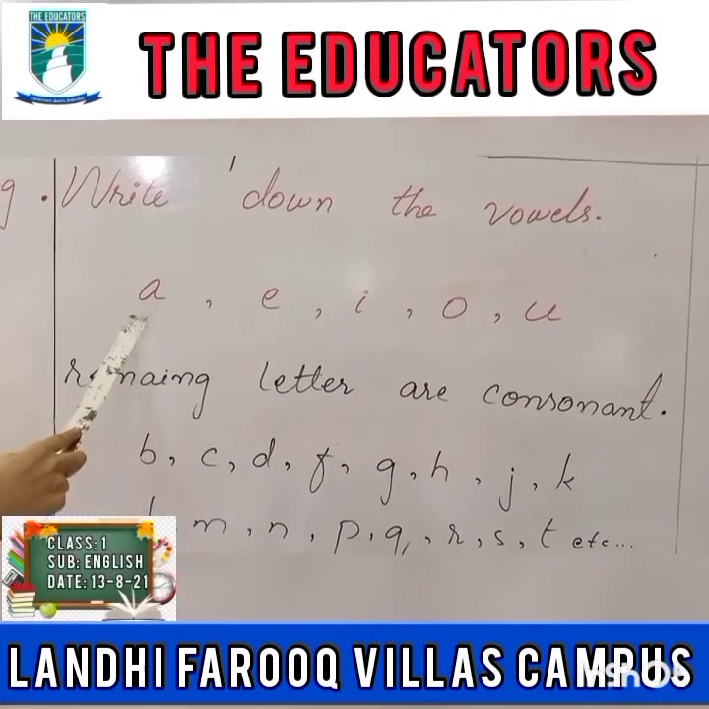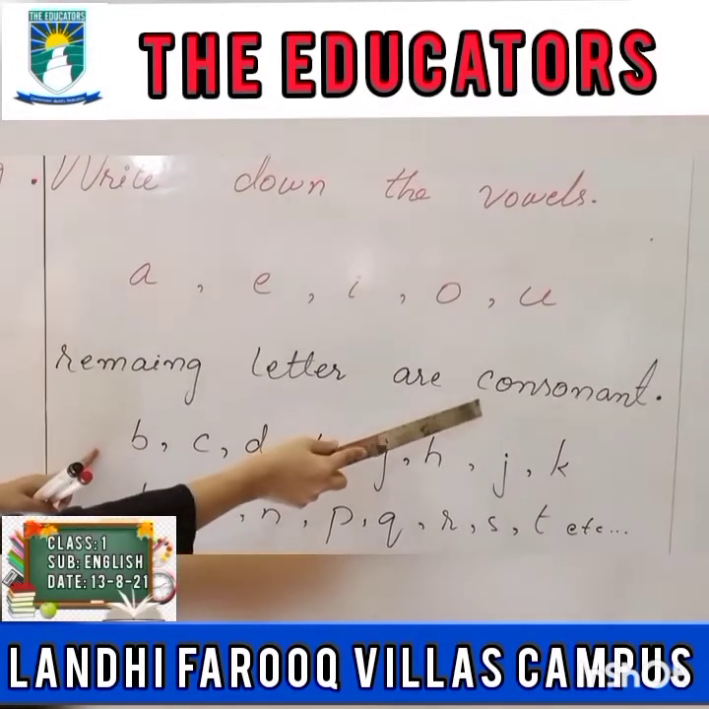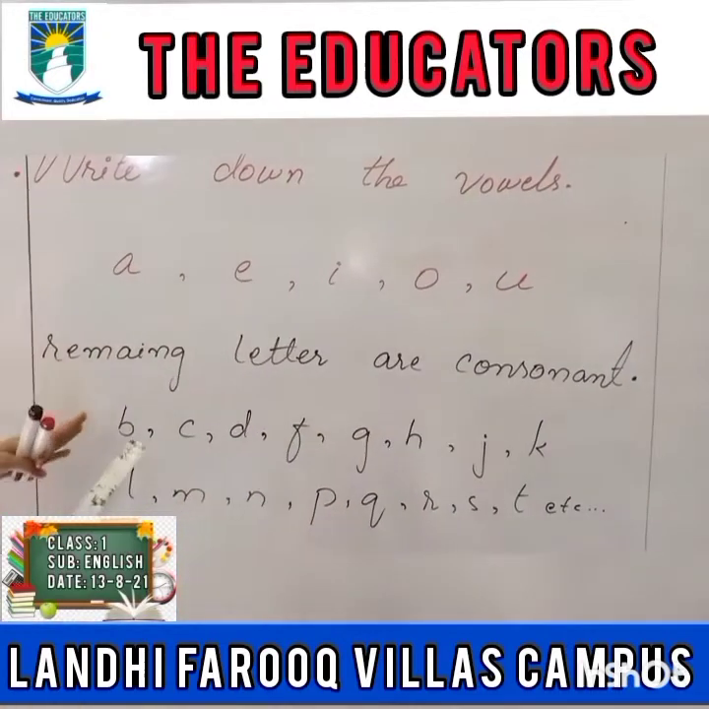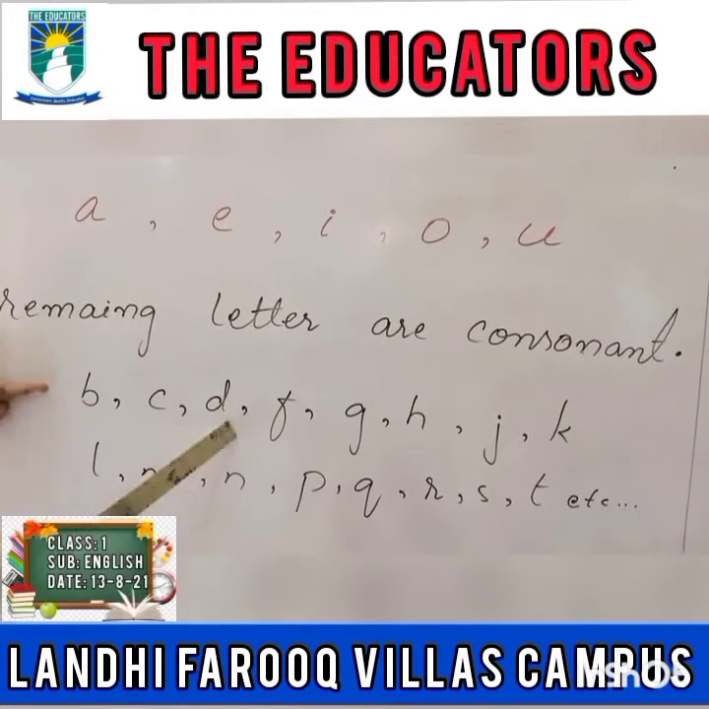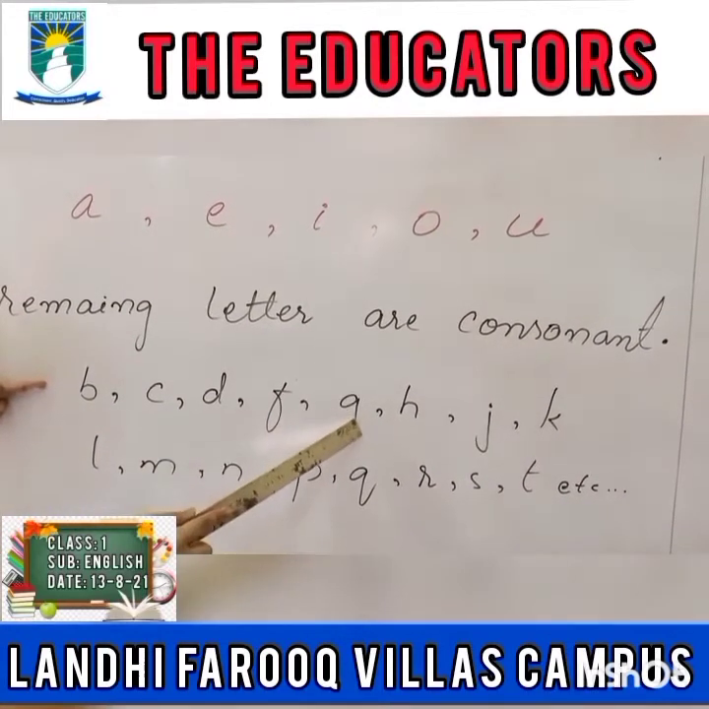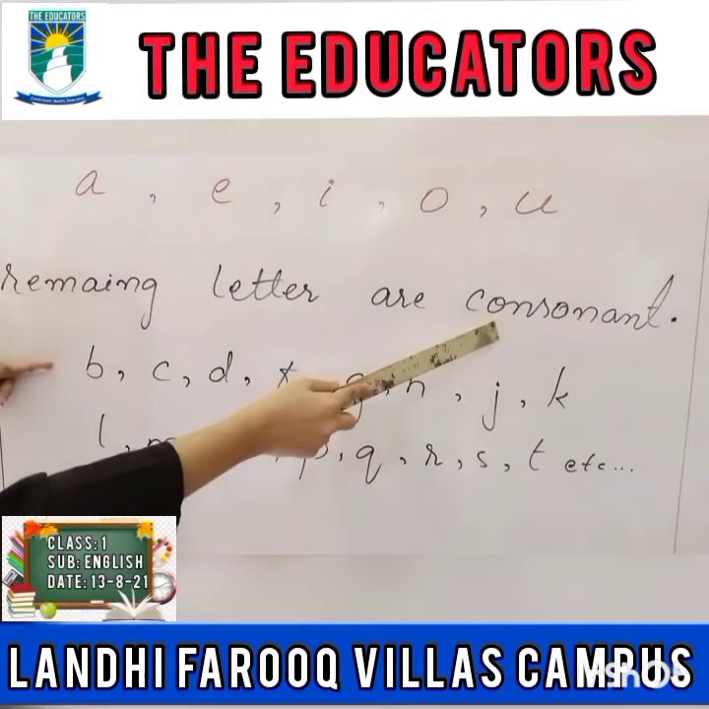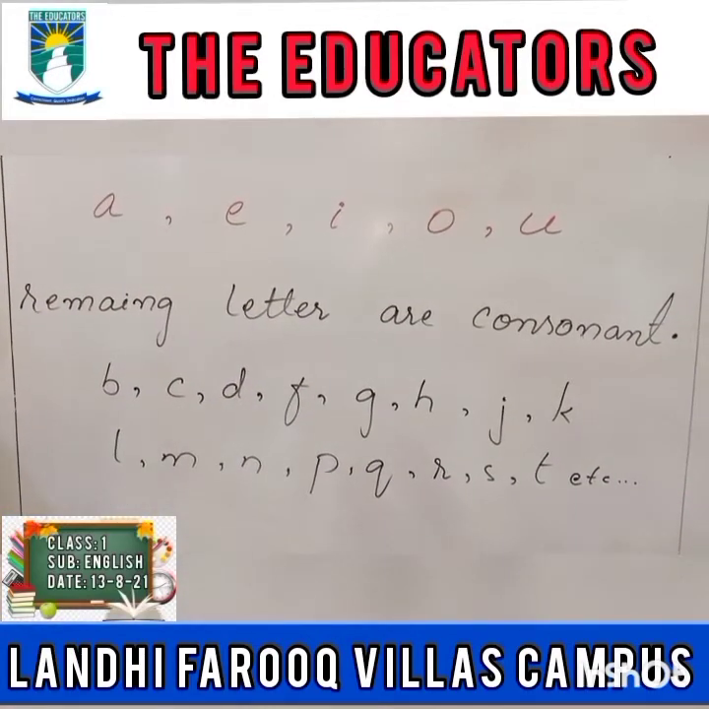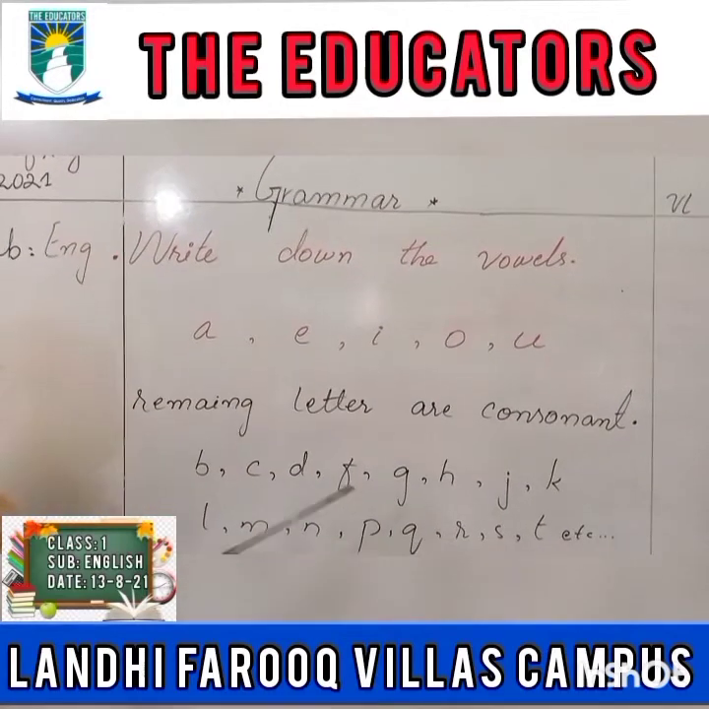Now, except these letters, the letters which remain are called consonants. What are they called? Consonants. For example, B, C, D. We are reading like B, K, D, G, H, J, K. These all letters are called consonants. So class, our today's grammar topic is related to these letters. How? We will discuss.